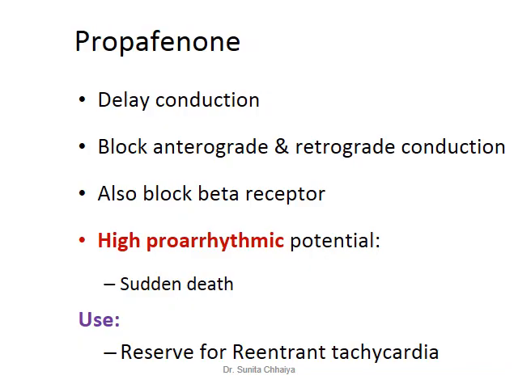It can delay the conduction as well as block the anterograde and retrograde conduction, so it has the ability to block re-entrant type of arrhythmia. An additional mechanism is blocking the beta receptor, but it has high proarrhythmic potential, and it may lead to development of sudden death. So, due to this effect, it is a reserved drug for reentrant tachycardia only in resistant cases.